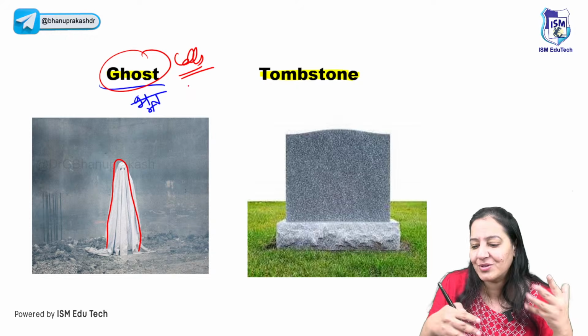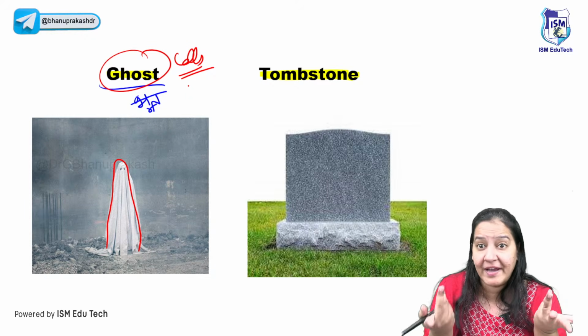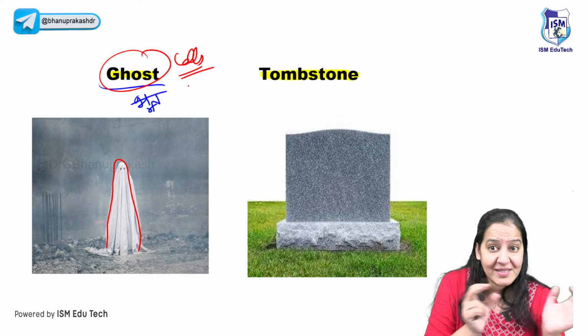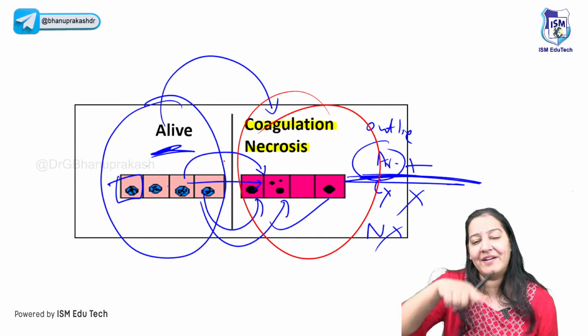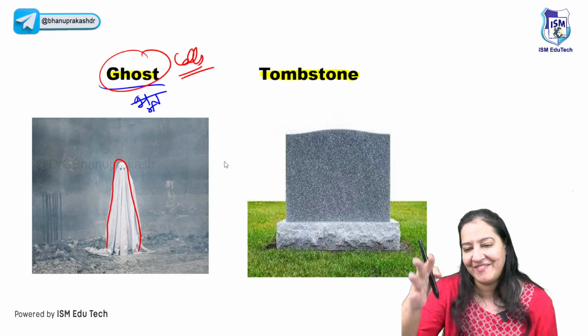You must know the reason for everything. Why do we call them a ghost cell? What is the similarity between this cell and a ghost? Yes, there is a similarity. The similarity is only the outline. They have only outline. They don't have inner details.